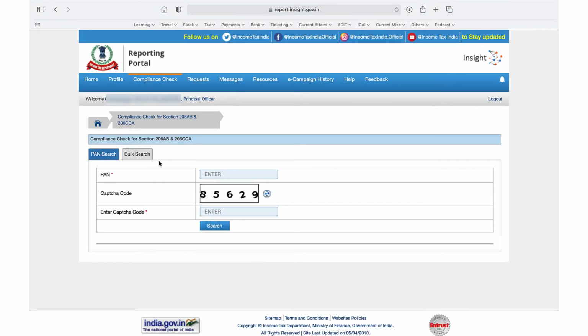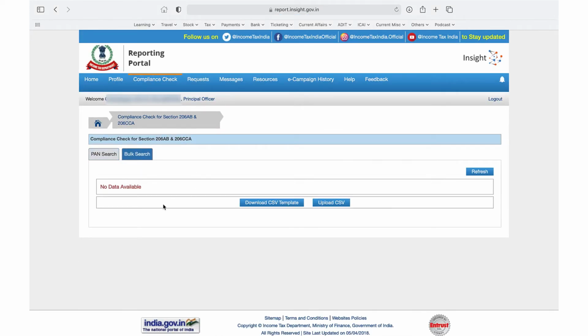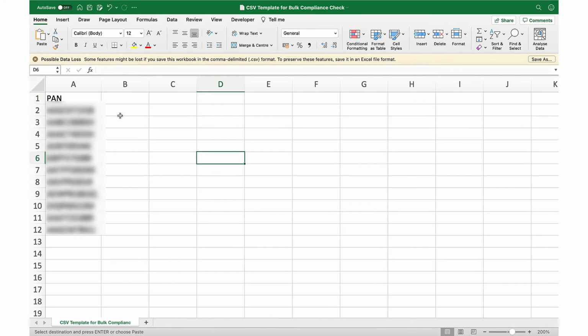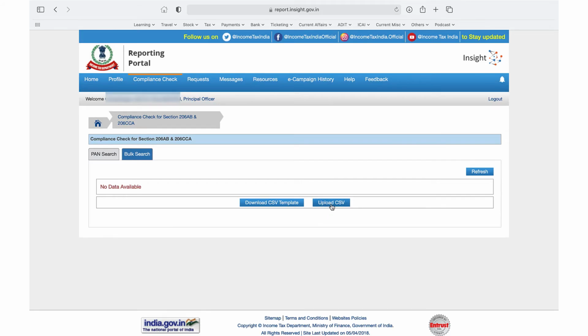As far as the bulk PAN goes, once you click this bulk search tab, you can download a CSV template which can be filled in and uploaded. So we are now downloading the template. You see the CSV file whereby we'll have to specify the PAN. We have listed some of the PANs in all combinations so that we understand the output. Now we have entered the PANs, we have saved the CSV file. We are going back to the screen and we are uploading this file.